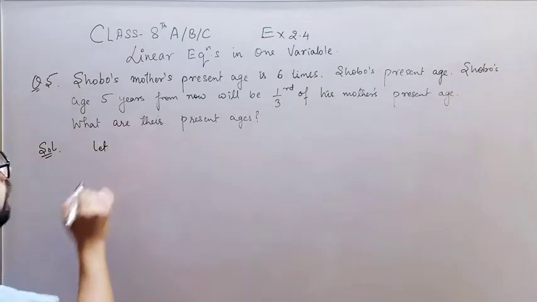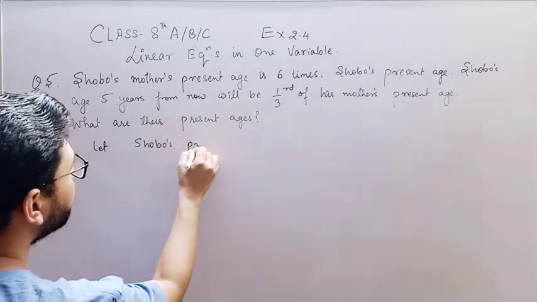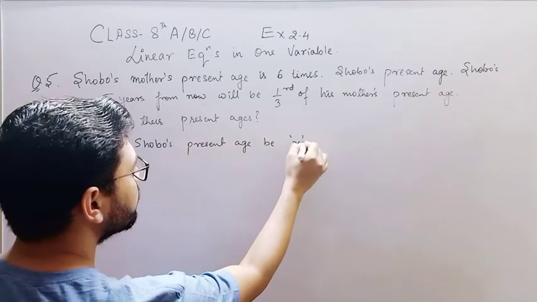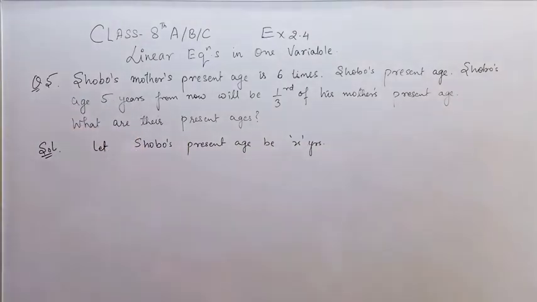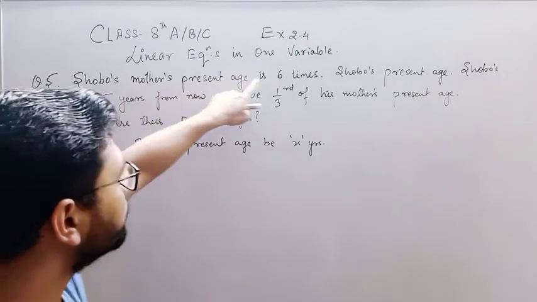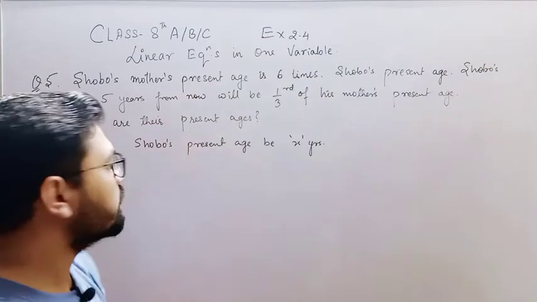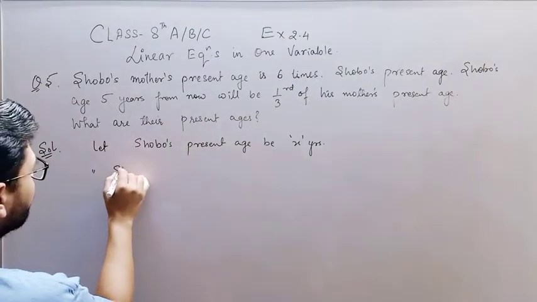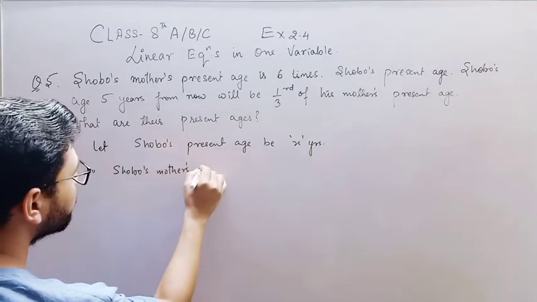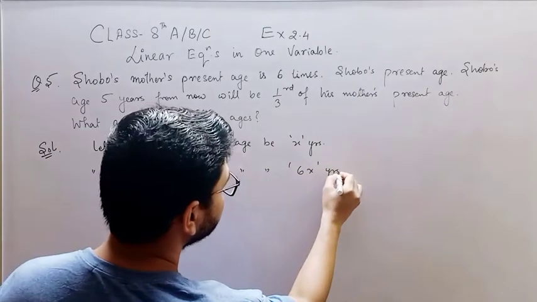Let's say Shubhu's present age be x years. Then, as per the first condition given in the first statement, that Shubhu's mother's present age is 6 times Shubhu's present age, that means Shubhu's mother's present age will be 6x years, right?